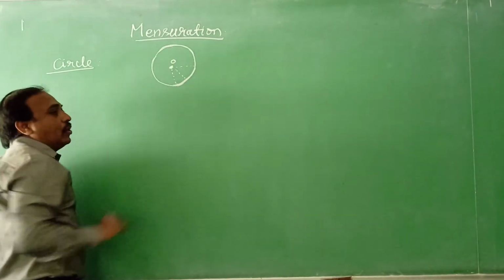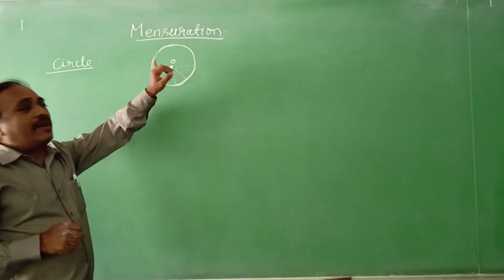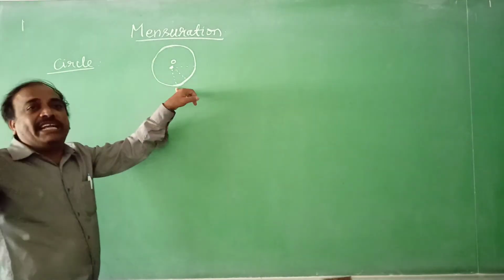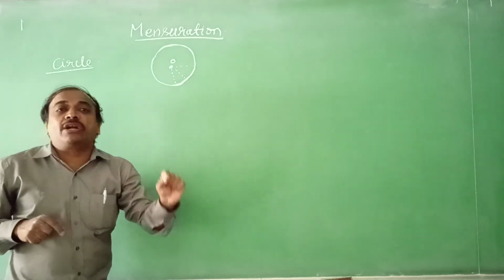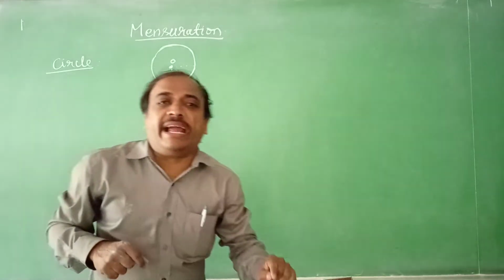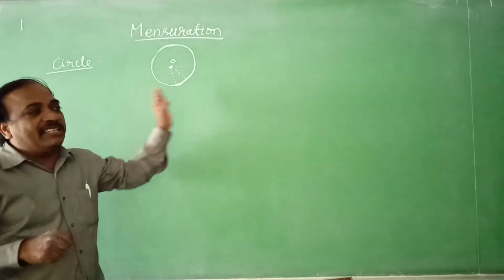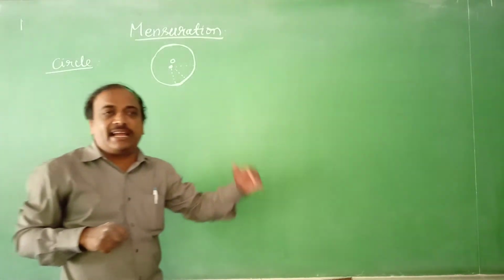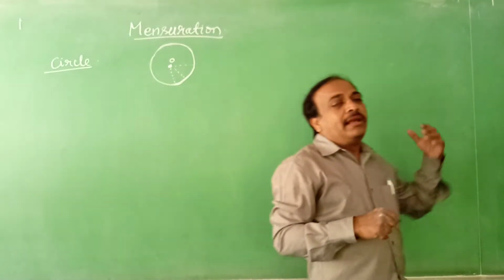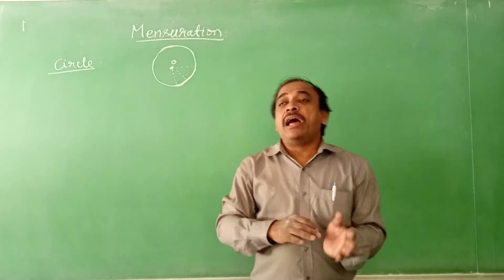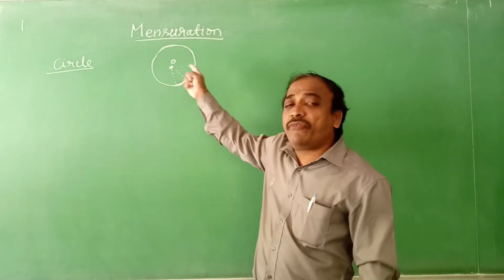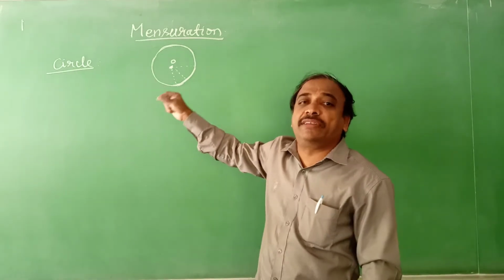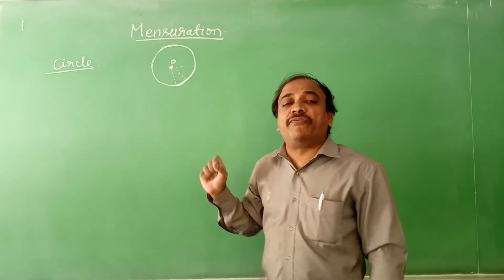So this is O, the center. The boundary of the circle we call the circumference, whereas for other figures like a rectangle or triangle, we call it the perimeter. As it is a circular object, we use the word circumference.